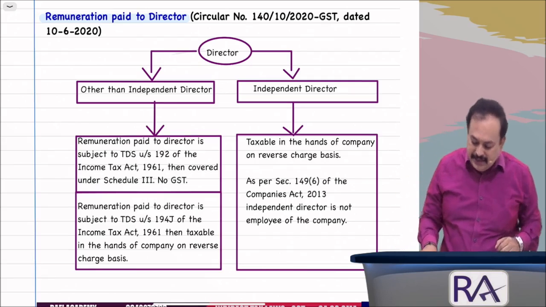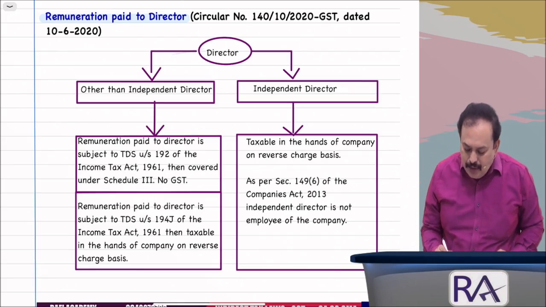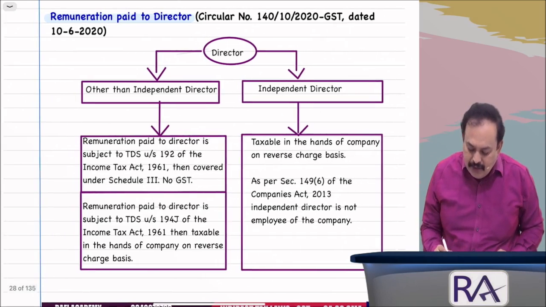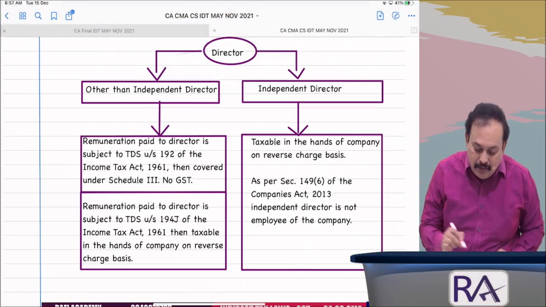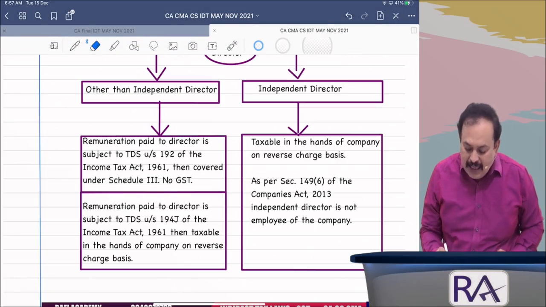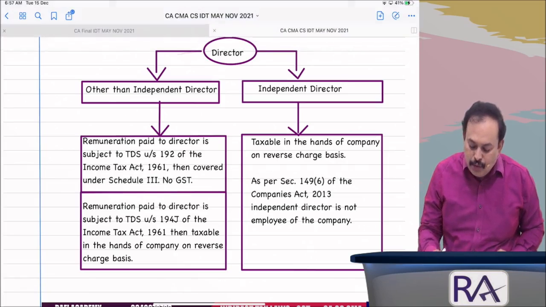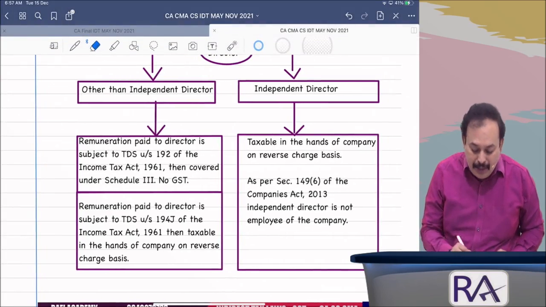So I mentioned here, taxable in the hands of the company under RCM. When is it taxable? When you are an independent director. As an independent director, you cannot be called an employee of the company.